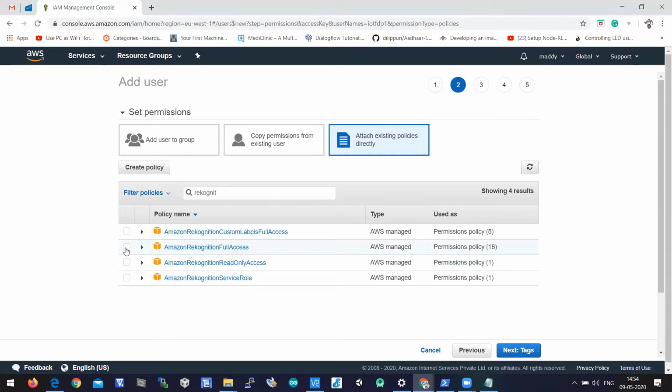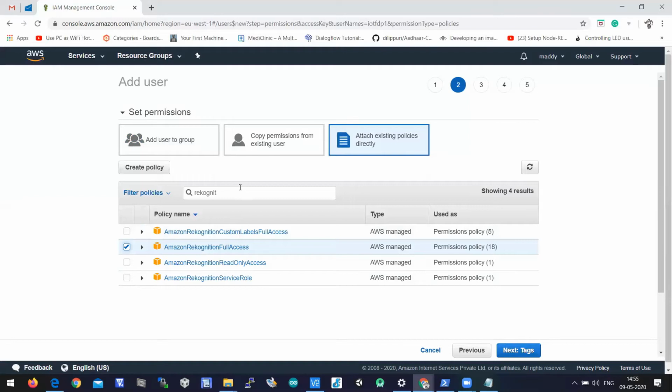You have to select Amazon Recognition Full Access. When you select Amazon Recognition Full Access, you can access the APIs of Amazon Recognition through a Python script. The total permission policies in Amazon Recognition will be 18. You'll have 18 different types of function calls there. So you can access all 18 function calls through this permission, which is Amazon Recognition Full Access.